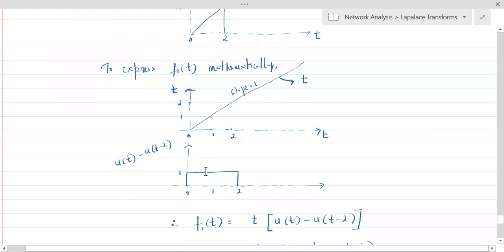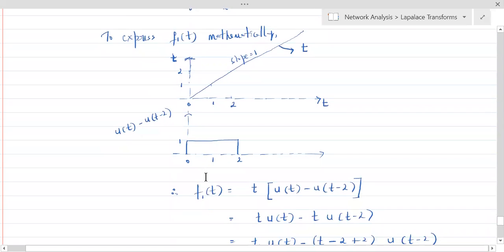And we have seen how to express this in terms of unit step functions. It starts at 0 and it ends at 2. So how to construct such a rectangular waveform through unit step? It is like this. Consider a u of t which starts from 0. Consider another u of t which starts at 2. And subtract the u of t which is starting at 2 from the one which is starting at 0. You will get this. This exercise we have done earlier.